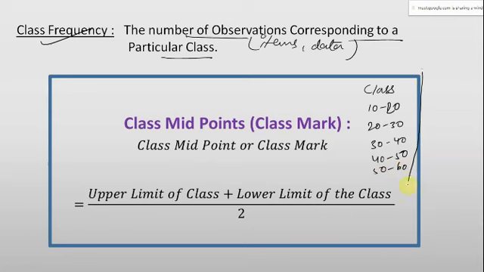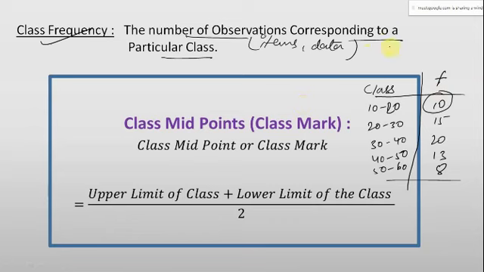This is the class. Then we have this frequency: 10, 15, 20, 13, 8 or something. So this 10 is showing what? This 10 is showing that when I did my survey, I found that 10 people are falling here.